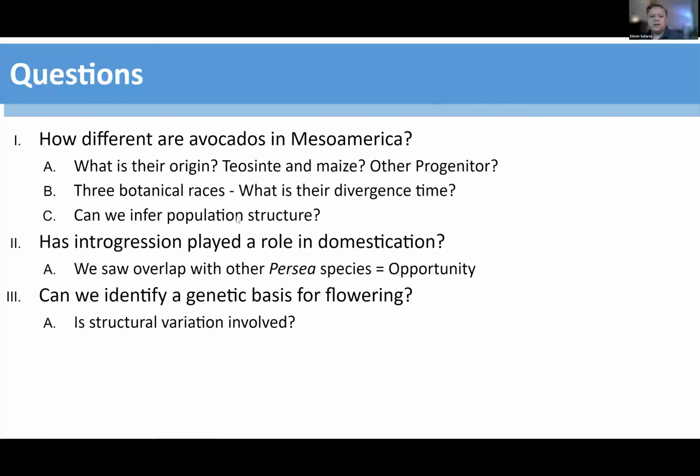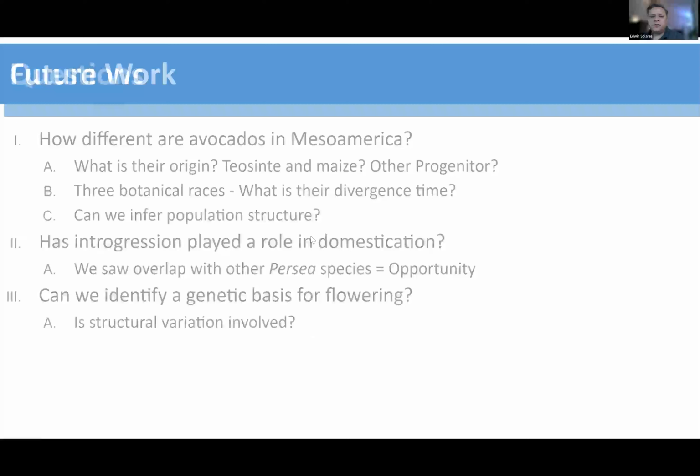Going to population structure, we saw that the admixture and the phylogeny were identical to the results that the PCA gave us, but those are available if you want to see them during the question time. As for whether introgression played a role in domestication, we're actually not sure, because what we saw in the divergence time was unexpected and in geological timescales, and more sequencing analysis would have to be done to get to the bottom of that. And as far as the genetic basis of flowering, we actually did see some potential genes with some SVs involved, which is pretty cool.